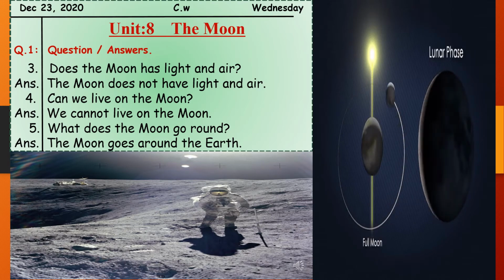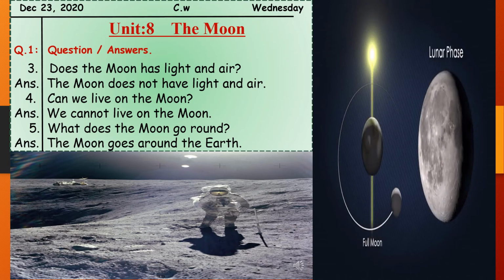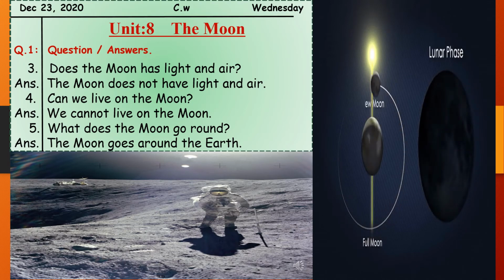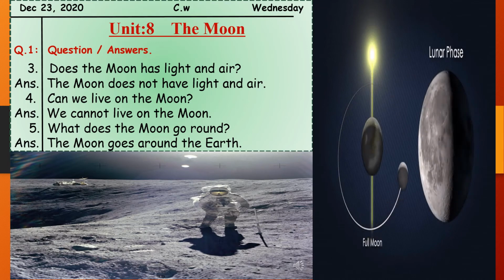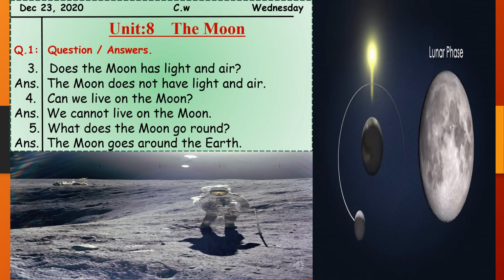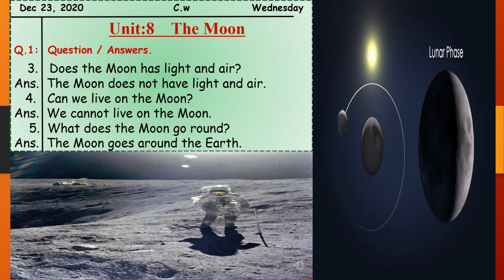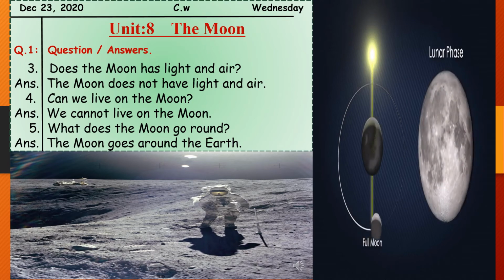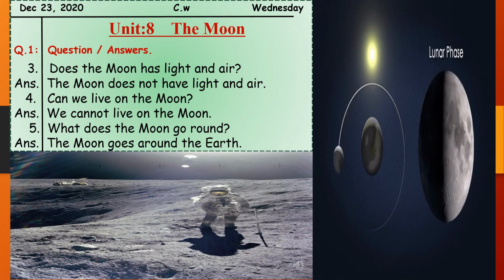So during its movement around the earth, only the part of the moon that is reflecting the sun's light, that part you can see. Sometimes you see just a thin line, like a crescent, that is getting light from the sun.